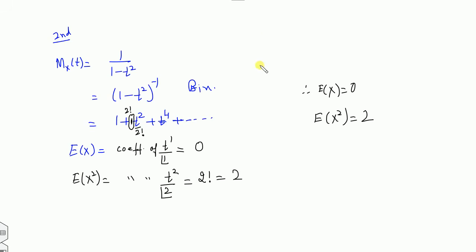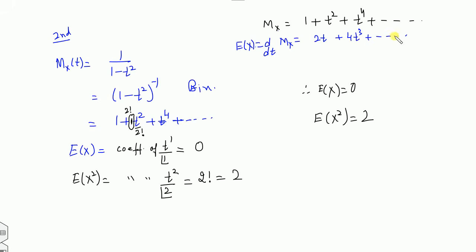You can also find it by another method. If you find the value here, then you can take the first derivative of this expanded function for EX. What is the derivative of this? Here is how you calculate EX square: this is 2 plus 12t square and so on.